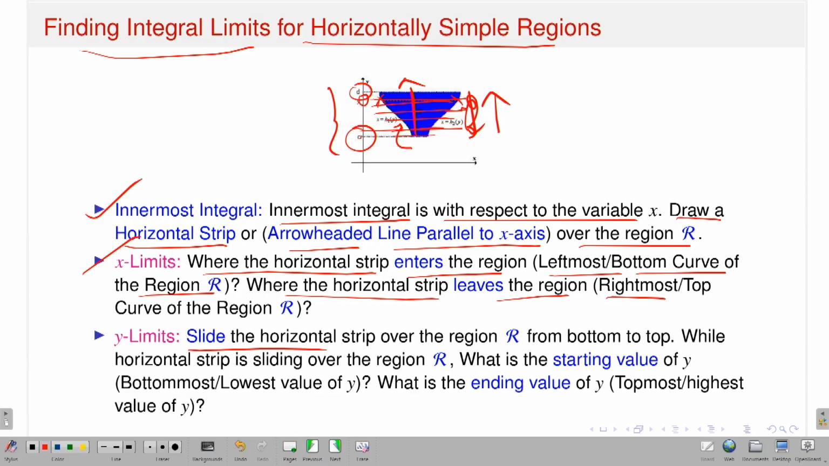So here I have written: slide the horizontal strip over the region R from bottom to top. If you cover your whole region with this horizontal line from bottom to top, at the bottom it will give you the value C, and it leaves the region at y equal to D. That's exactly what I have written: the starting value of y is the bottommost or lowest value of y, and the ending value is the topmost or highest value of y. If you do that, you cover the full region, and that's how you perform the iterated integral, and that will give you the value of the double integral.